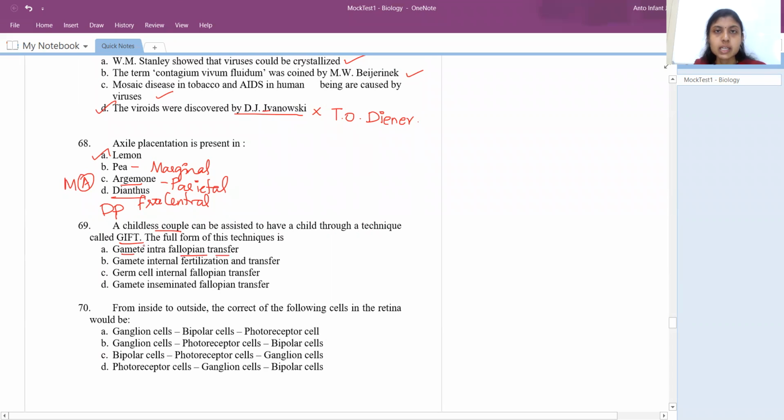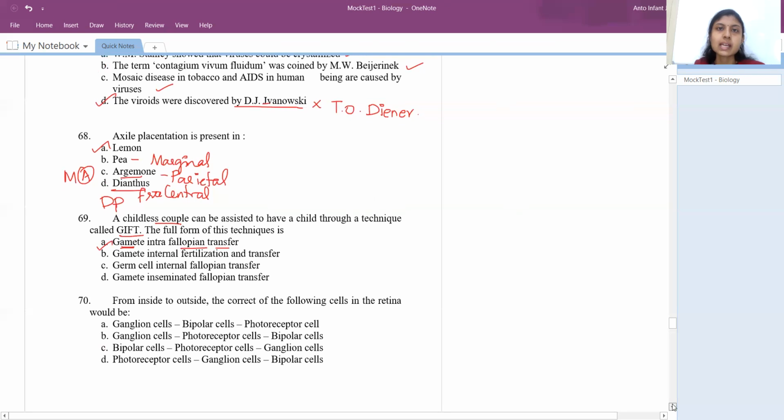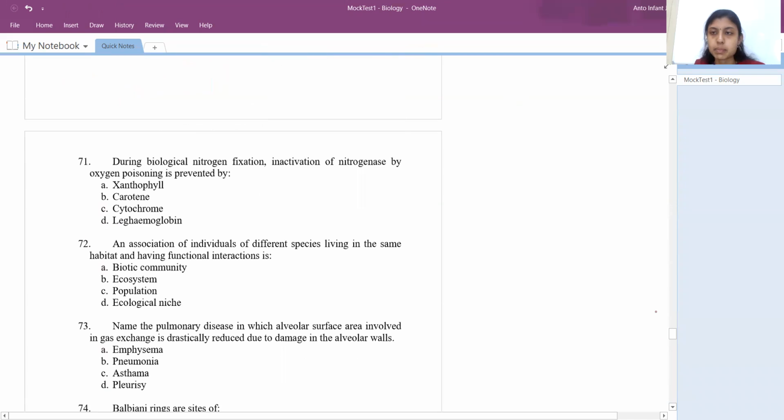So what does that mean? Imagine a female is not able to produce egg naturally. So she will receive that egg from another person who would be now called a donor. So that gamete would be introduced into this female's fallopian tube. Intrafallopian means inside or within the fallopian tube. If you're placing that gamete within the fallopian tube, this technique would be called GIFT. Now the sperm will come in contact with the egg, then the fertilization process will take place.